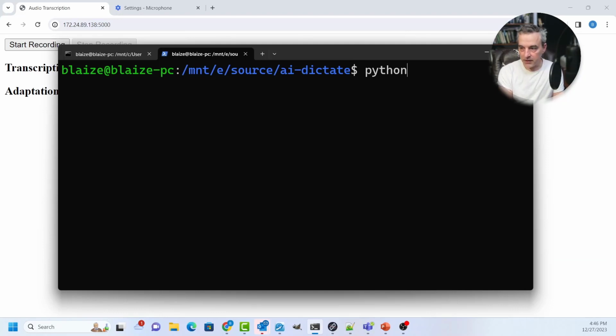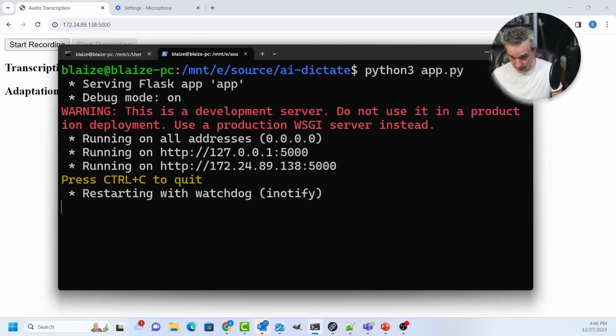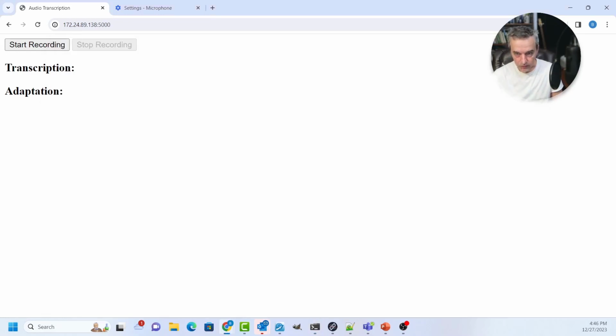I'm going to be using Python in the Linux context, so I'm going to start this using python3 app.py. I like the Linux context for Python because it seems to be a little bit more compatible, and I'm using WSL2 here. So let's go ahead and start this up. It's going to load the endpoint. And all right, everything's active. I'm good to go. So this is the app. Let's make sure it's reloading.